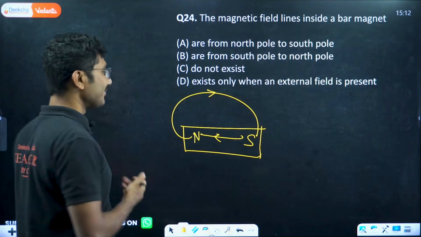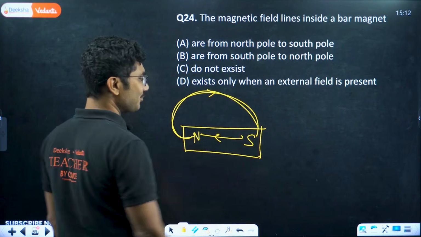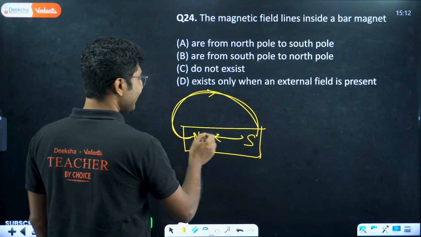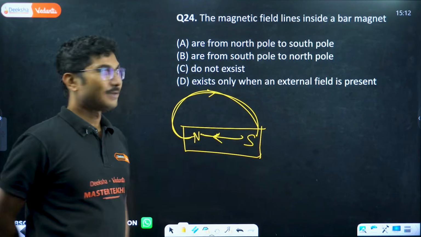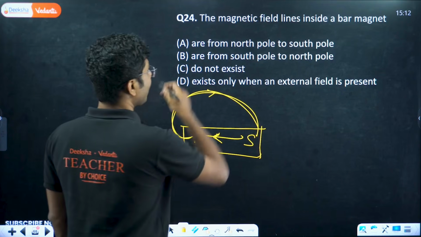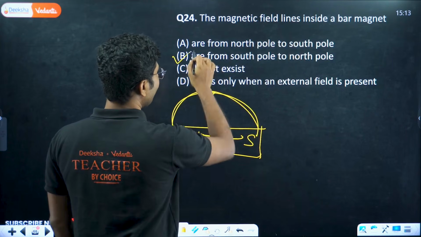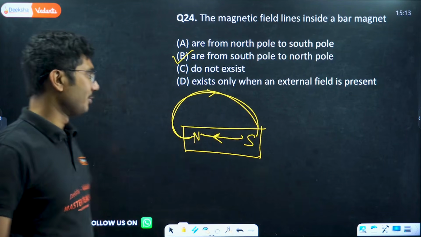Similar to here as well. Outside, the field lines go from north to south. Inside, it is south to north, from south pole to north pole.